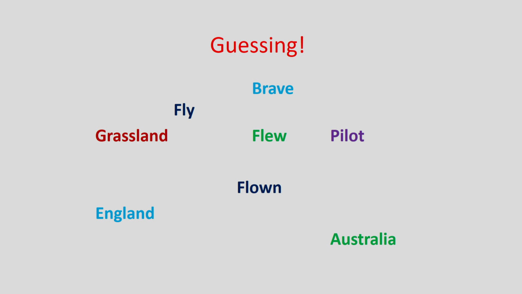Now please check out some words on the slide on your screen, such as brave, fly, grassland, flew, pilot, flown, England, Australia. Can you guess what these words indicate? Can you get a kind of topic? Are they related to a particular topic? Can you guess? Just imagine.